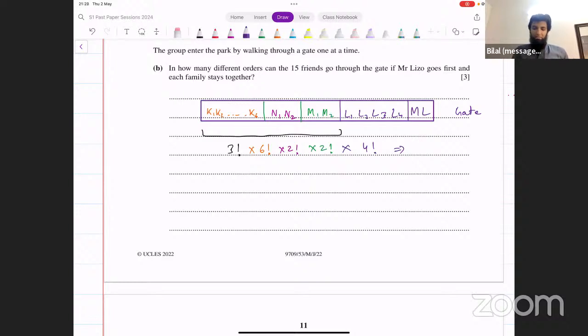Let's see what we get from this. 3 factorial multiplied by 6 factorial multiplied by 2 into 4 factorial. And that's giving me 414720. That's the result that you get from this. Make sense?